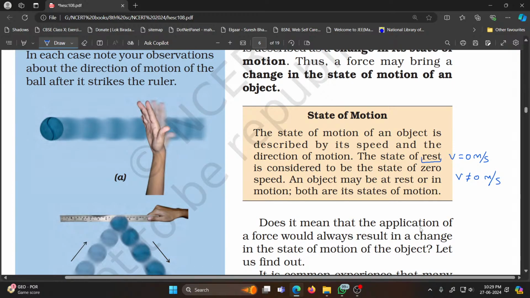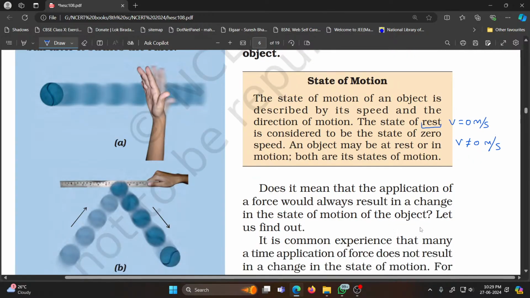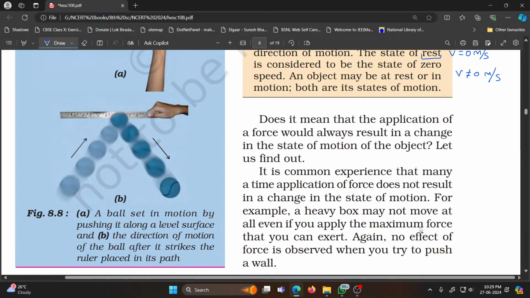Does it mean that the application of a force would always result in change of state of motion of the object? Let us find out. A common experience is that many a time application of force does not result in the change of state of motion. For example, if there is a very heavy box and a small child is trying to push it, then even after the application of force, the box will not move.